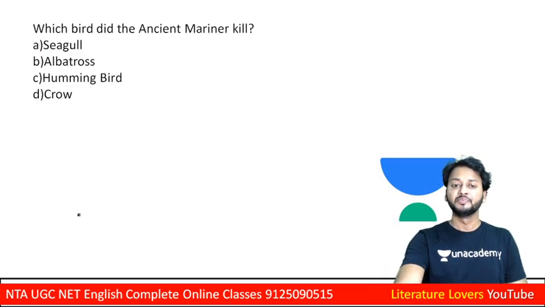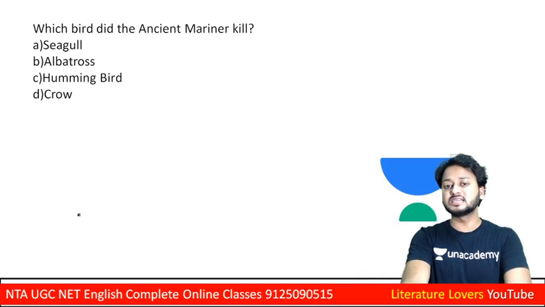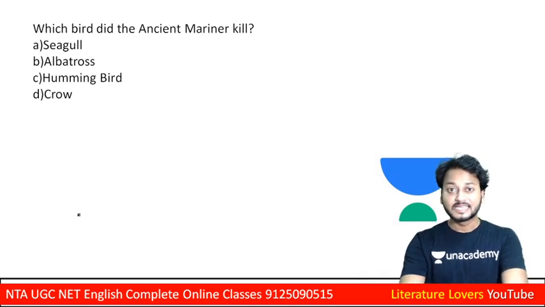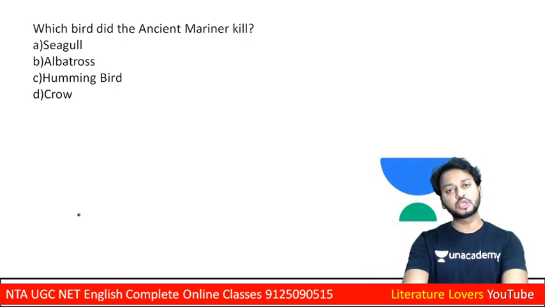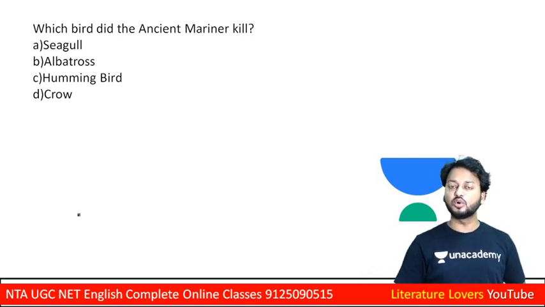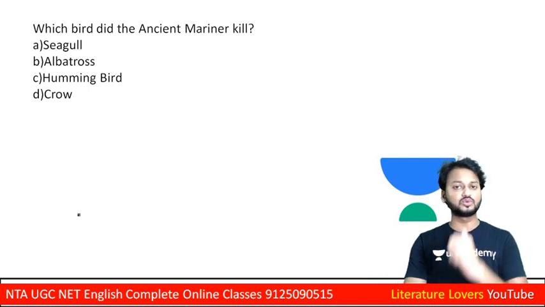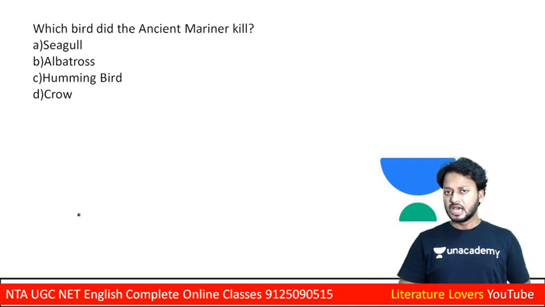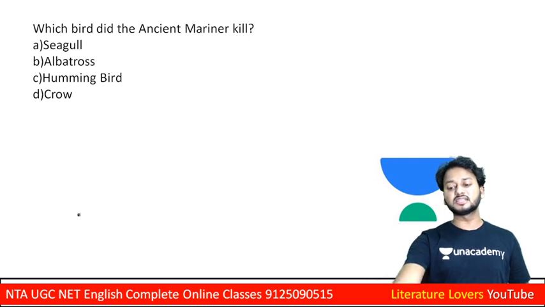Now see, which bird did the ancient mariner kill? Seagull, albatross, hummingbird, or crow. So learners, please let me know in the comment box, or note it in your notebook. Now I'm going to show you the correct answer on your screen.